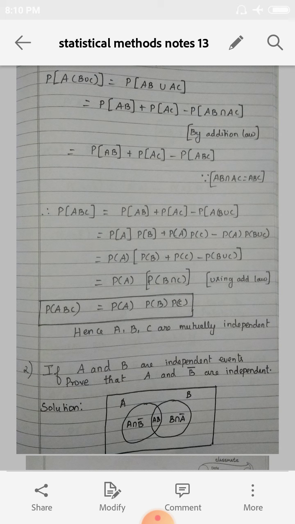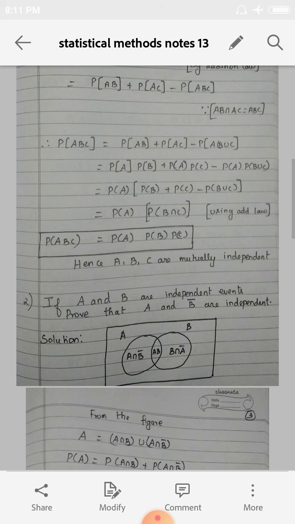P of A into P of B plus P of C minus P of B union C. Right. So the term P of B plus P of C minus P of B union C is nothing but the addition law, that is P of B intersection C. Therefore P of ABC is nothing but P of A into P of B intersection C, which can be written as P of B into P of C, if A, B, C are mutually independent.